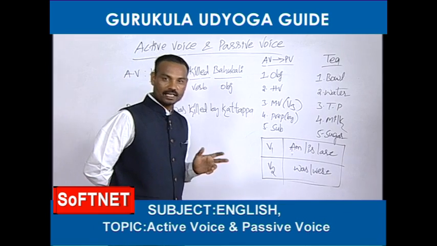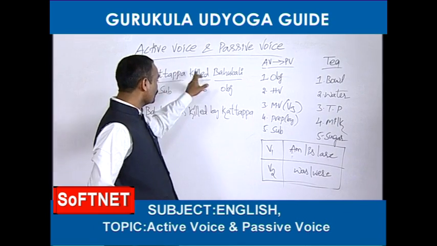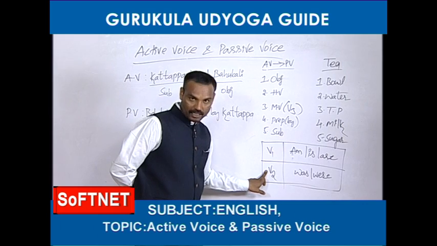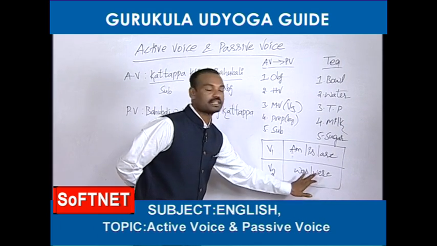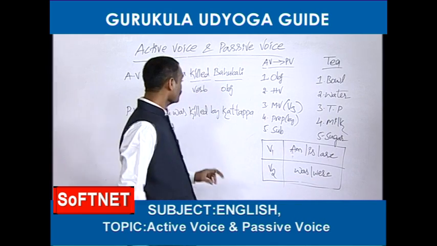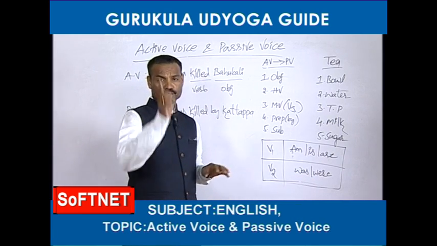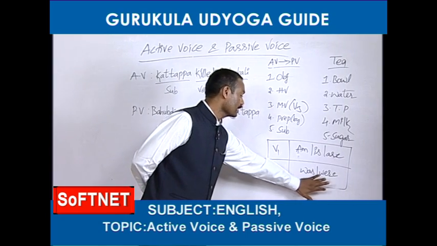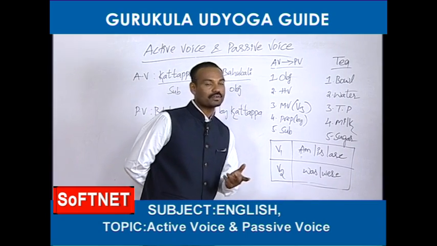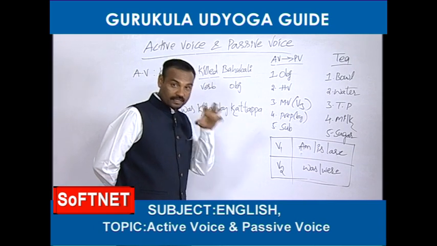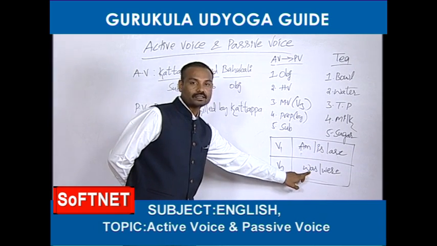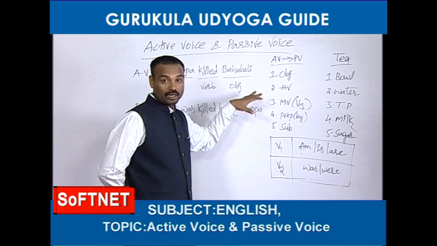Is it V1 or V2, friends? Kill is V1. Killed is V2. So when the verb is in the second form, you are supposed to select the B form or helping verb from this list, was and were. V2 means we should take the helping verb from here, either was or were. Again, it depends upon the object. If the object is singular, we can take was. If the object is plural,